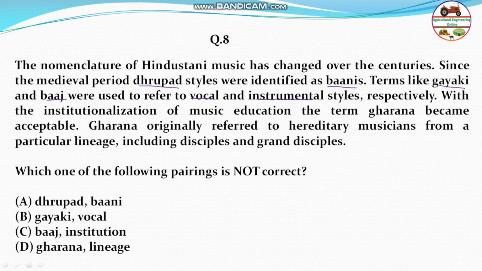So Dhrupad is not the answer. Gaiki is not the answer. Gharana is not the answer. But Baj, you see here, Baj is related to instrument. So here Baj is paired with institution. So this is the answer actually. If you see, this is not correct pairing. Institution is related to lineage. Gharana is related to lineage. So Baj is not related to institution, Baj is about instrument. Therefore the answer will be C.